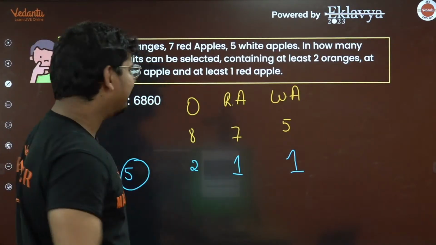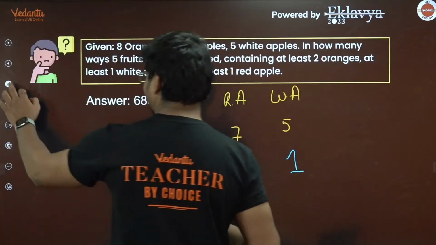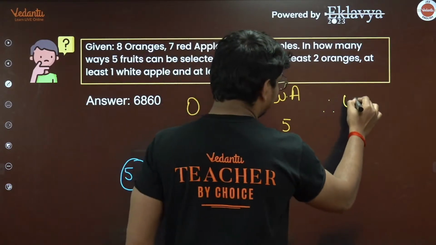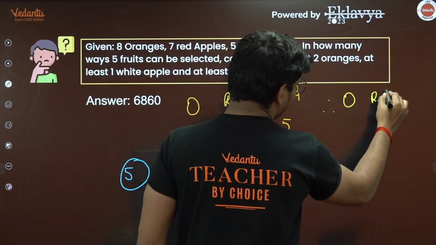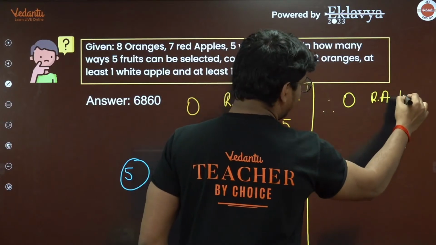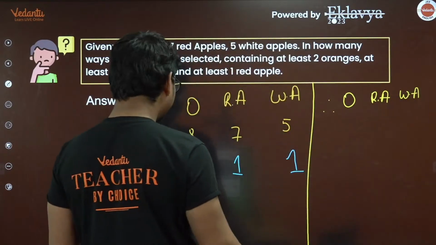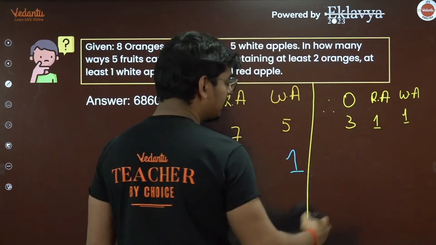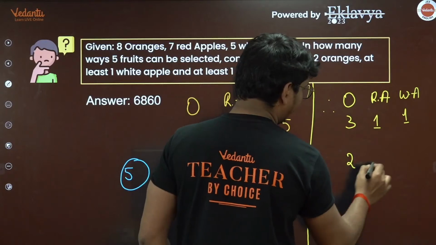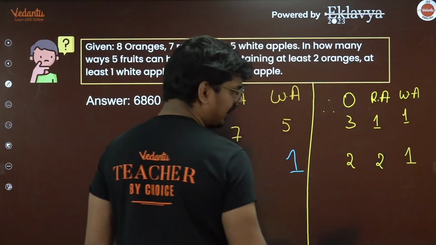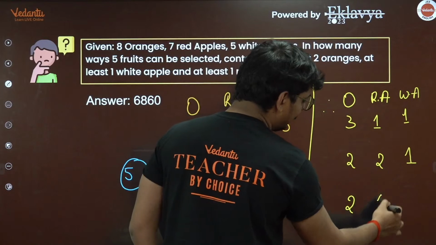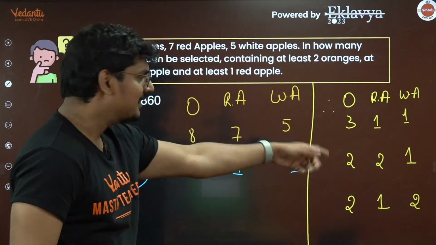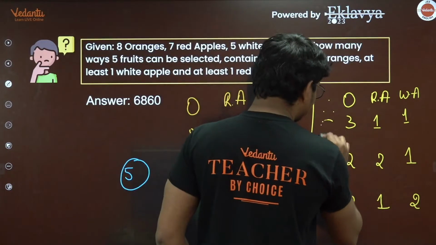So just write down the different criteria, guys. Let us say this is the orange, the red apple and the white apple. You can go with 3 oranges, 1 red apple and 1 white apple. Or else 2 oranges, 2 red apples and 1 white apple. Or else 2 oranges, 1 red apple and 2 white apples. These are the 3 cases you're going to get.